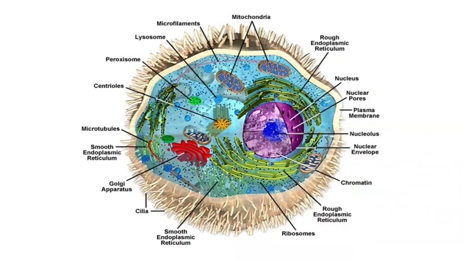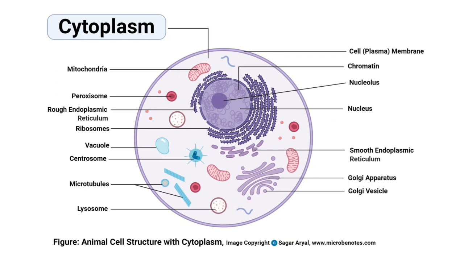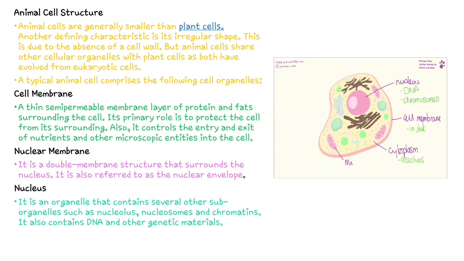So this was the complicated view of cell. If you want to view the simplified format of the cell structure, animal cell, it is like this. So it just contains all the parts, okay, like mitochondria, peroxisome, endoplasmic reticulum, ribosomes, vacuoles, and all these things. Okay, we'll begin with each and every organelle. Okay, I'll just highlight about all the organelles present into the cell. So let's begin with animal cell structure.